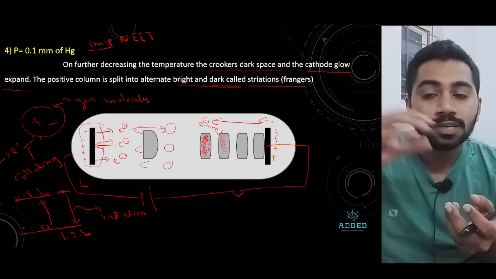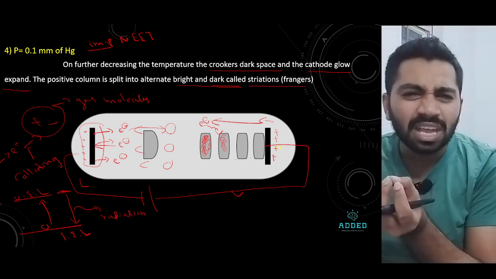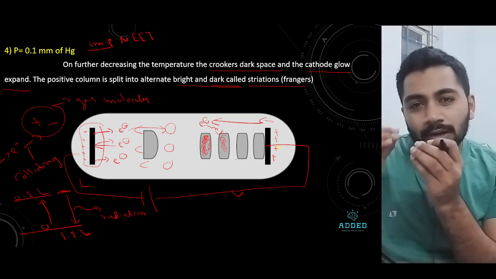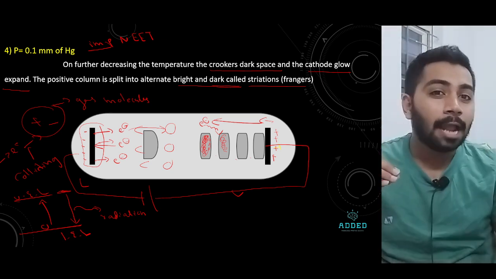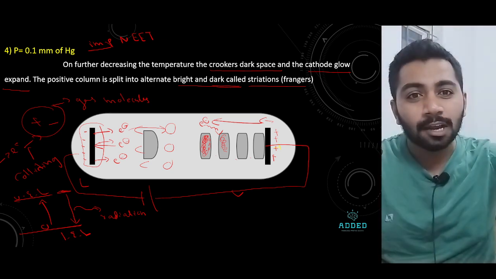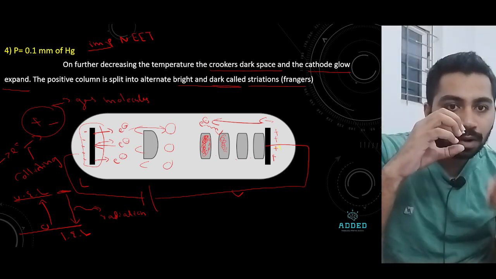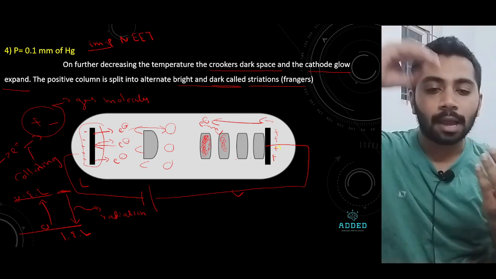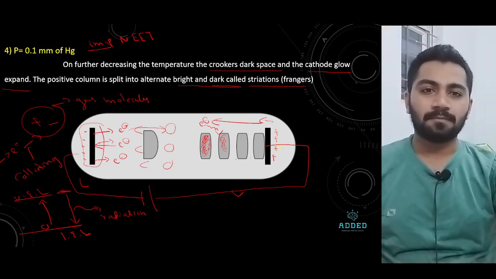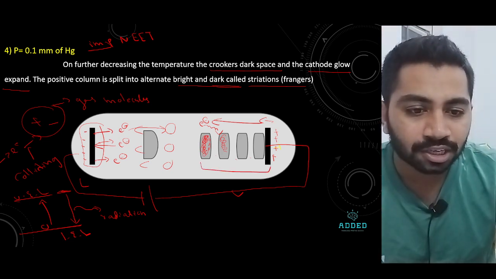After emitting radiation, these electrons become very weak, so they can't move further. At that time, the anode gives some kinetic energy to the electrons, and they get accelerated. Moving some distance forward, they again collide, again go upward, again downward. Again the same process happens. That is why this striation forms.